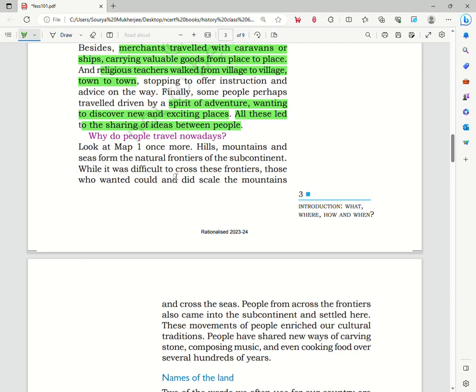While it was difficult to cross these frontiers, those who wanted to could and did scale the mountains and cross the seas. People from across the frontiers also came into the subcontinent and settled here.